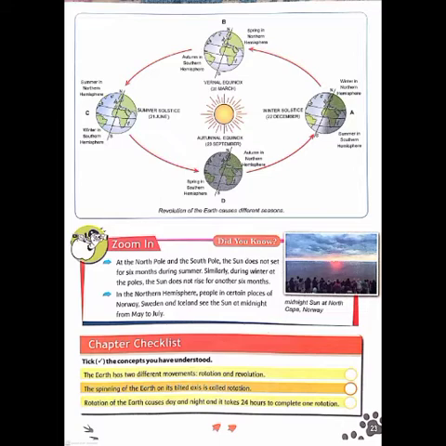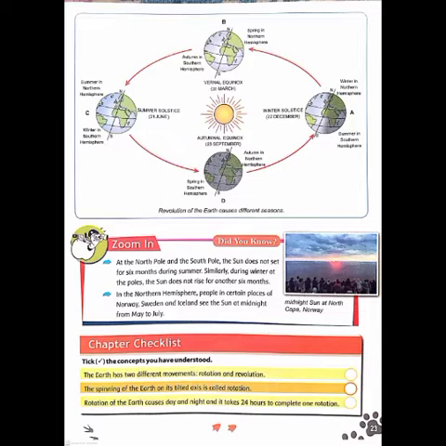Then come to picture B. Here the northern hemisphere faces spring and the southern hemisphere faces autumn, because the north pole and the south pole are at equal distance from the sun, so spring in the northern hemisphere and autumn in the southern hemisphere.